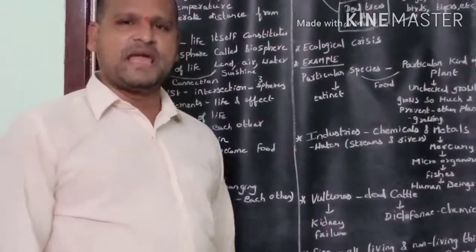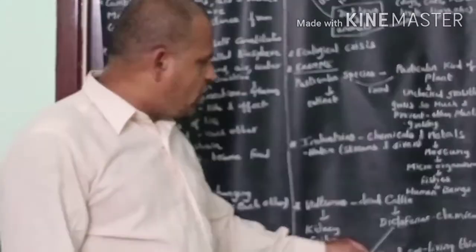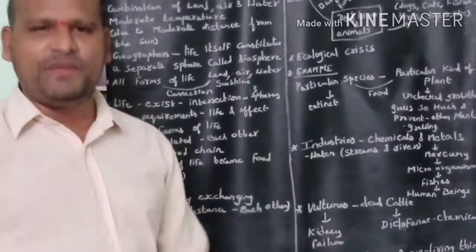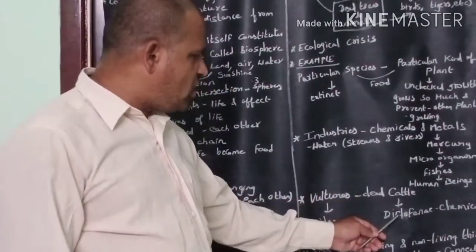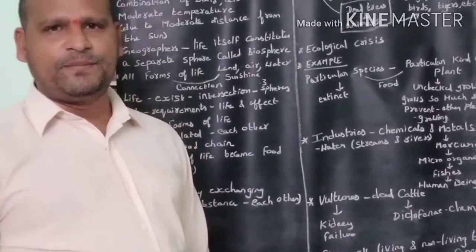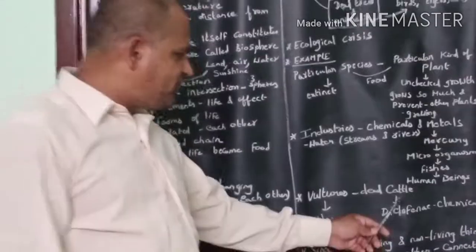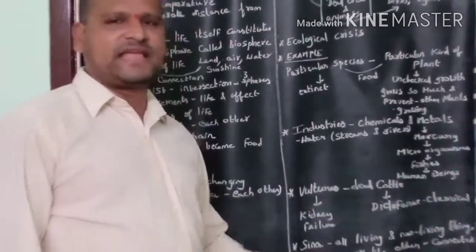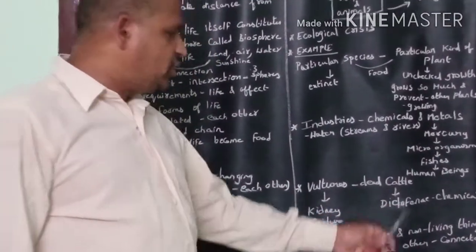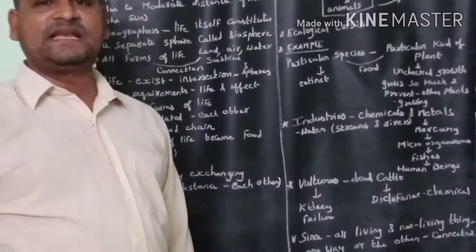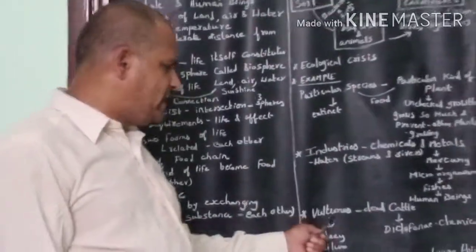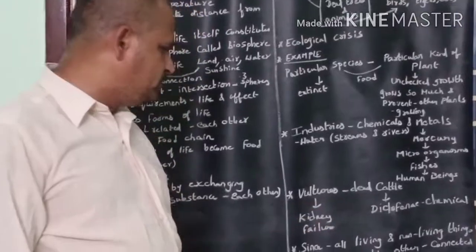From investigation, we came to know that farmers use diclofenac, a chemical, for cattle to get larger quantities of milk. When the cattle die, the diclofenac chemical is retained in the flesh of the cattle. When vultures eat the flesh of the cattle that contains diclofenac, the vultures' kidneys fail and they die within one week. As a result, today vultures are slowly disappearing.